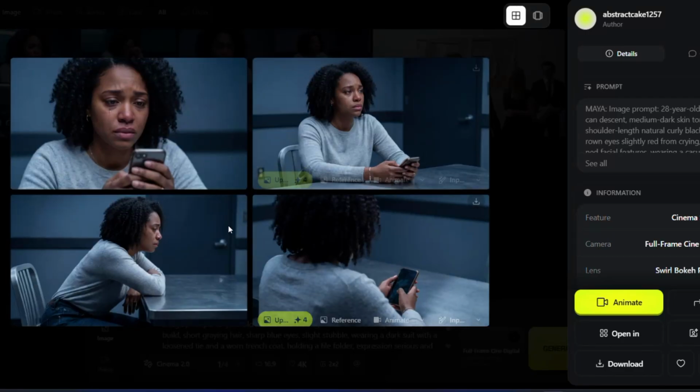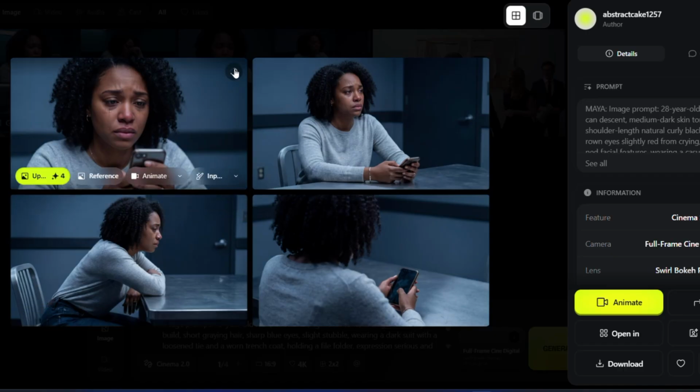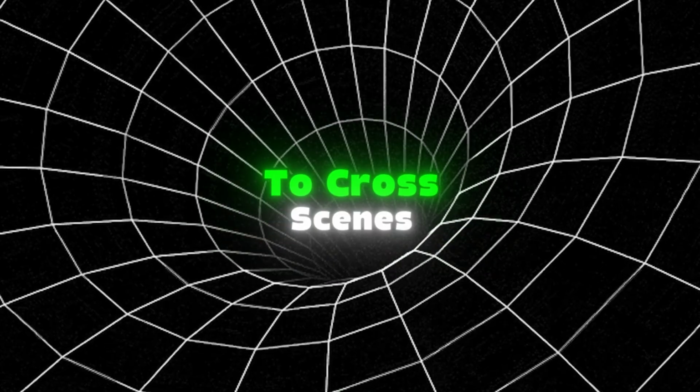Pay attention here. Save at least 2 different images of each character. You will need multiple reference images when you create the character profile inside Higgsfield. If you only save one image, the character will not be consistent across scenes.